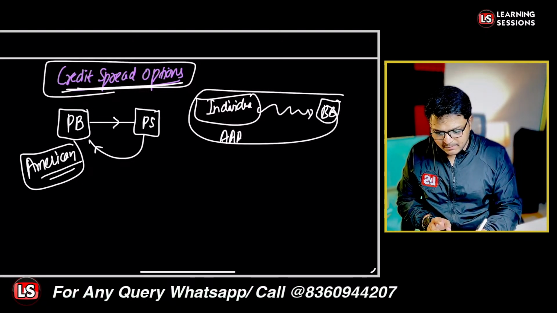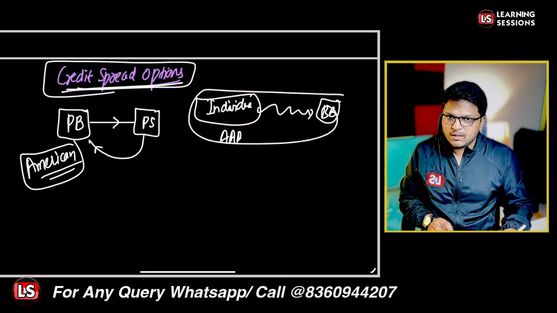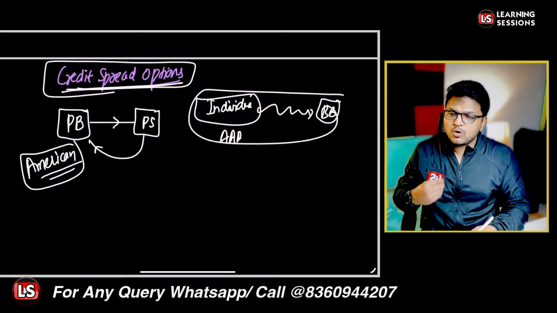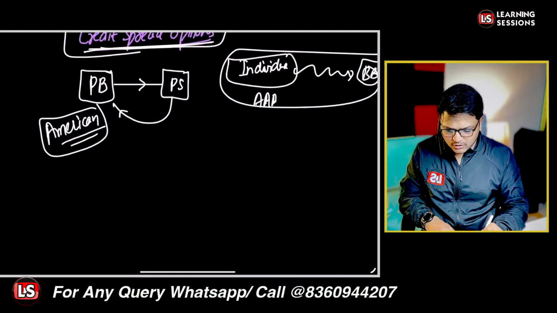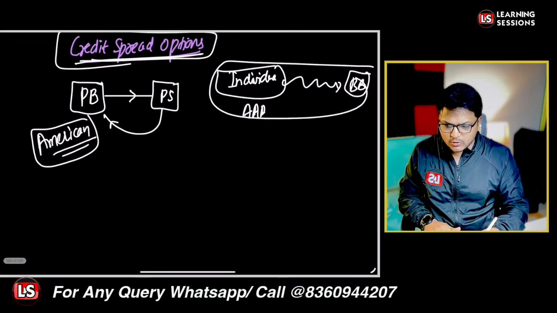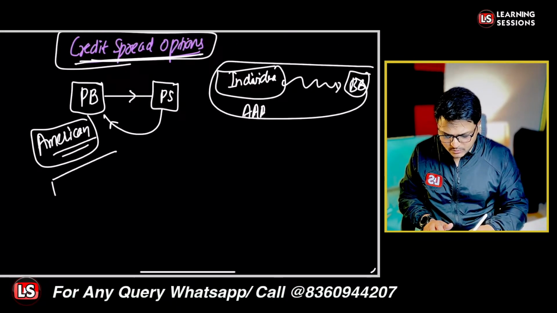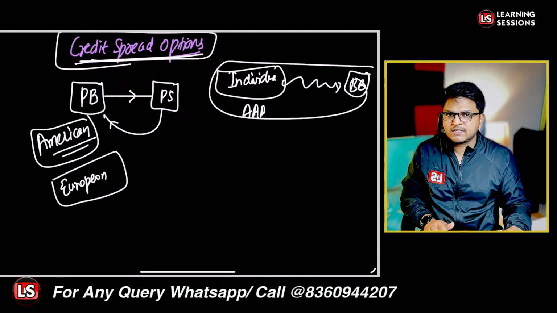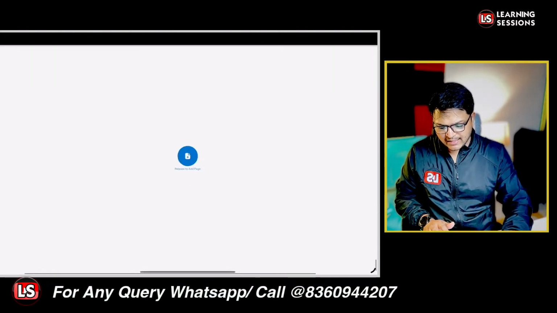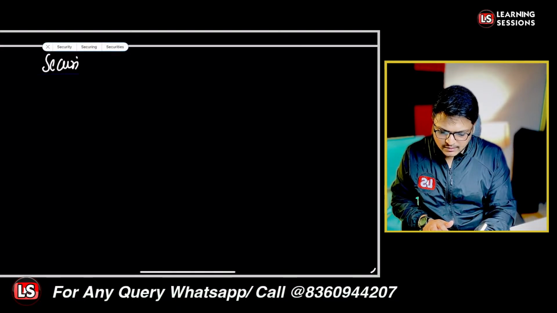Now let's say the PB, that is the protection buyer, wants to sell before the maturity date or on the maturity date, then it will be American option style. And further, if it is meant for the maturity date only, that on a particular date only it can be exercised, then that will be said to be the European style option, right? So that's the case related to credit spread options. Now let's move further and learn the concept related to securitization.